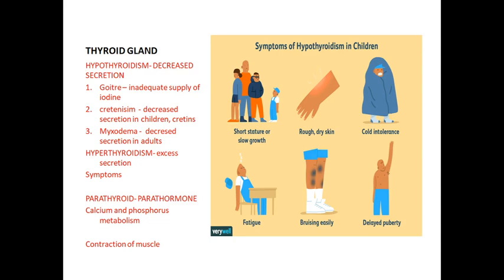The next one is called cretinism. Cretinism affects growth, like the growth hormone. Cretinism also affects children only.